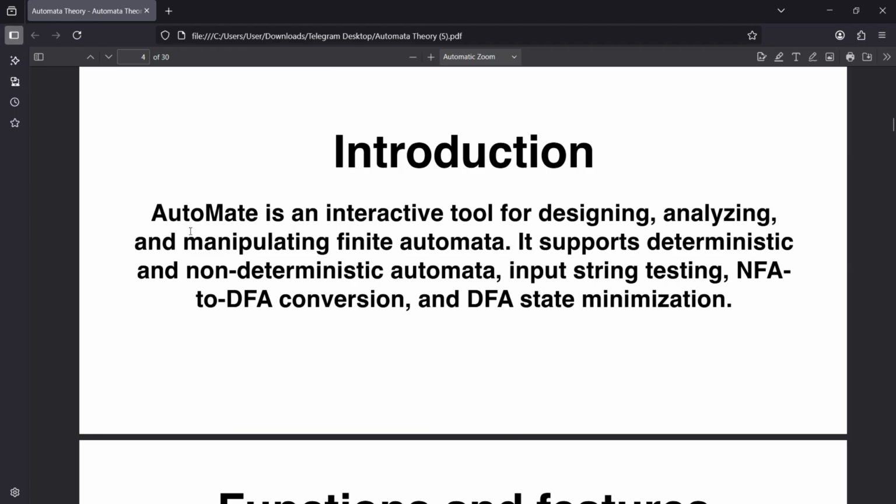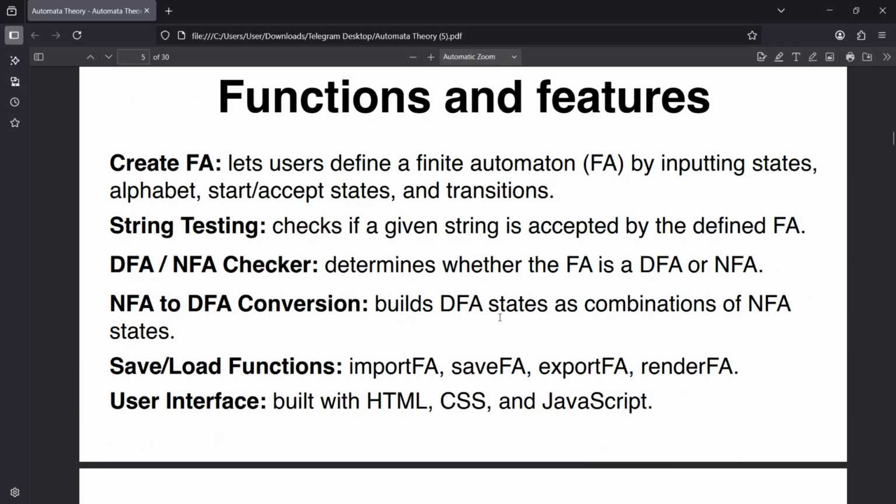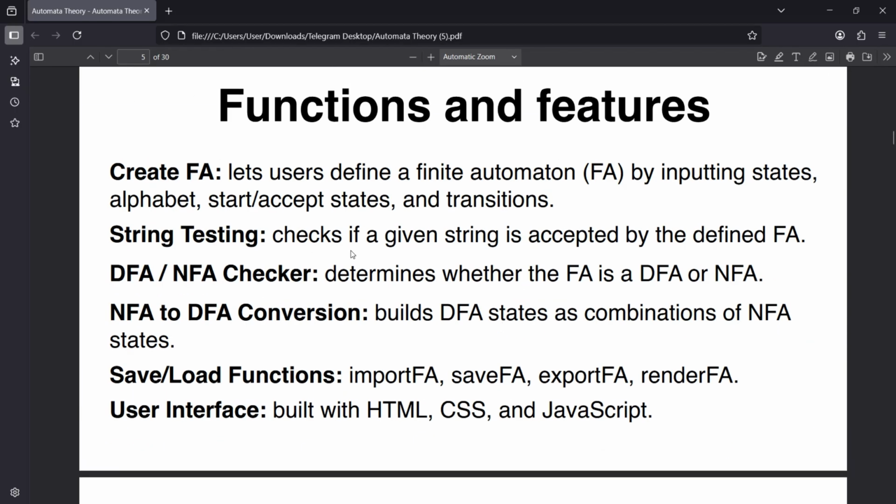So what is Automate? Automate is an interactive web-based tool designed to help users create, analyze, and manipulate finite automata, and it supports DFA and NFA. So the core features are string testing, NFA to DFA conversions, and DFA minimizations. So let's move to the functions and features.